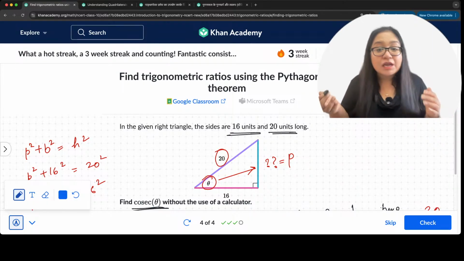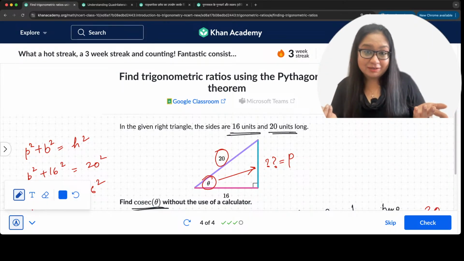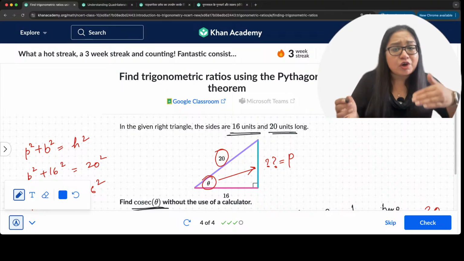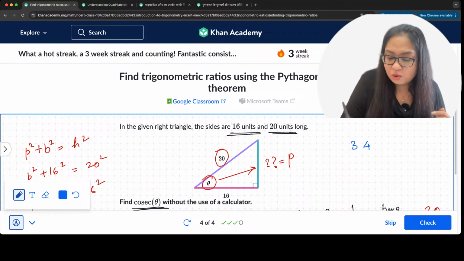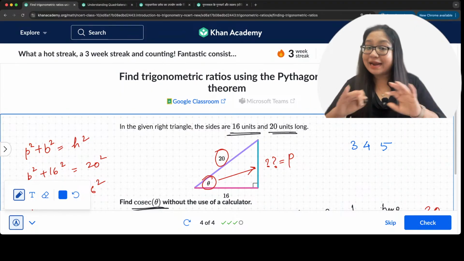You know 3, 4, 5 is a Pythagorean triplet? Everybody knows that? 3, 4, 5 makes up a right angle triangle.